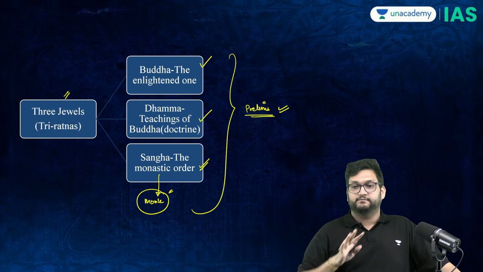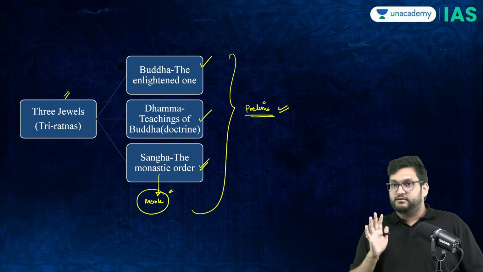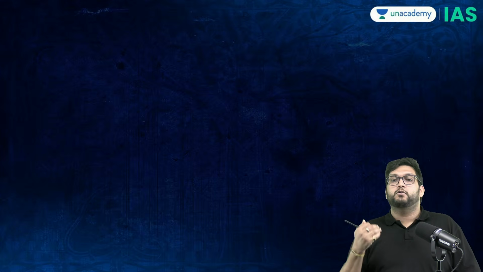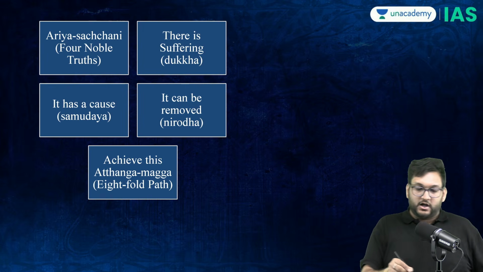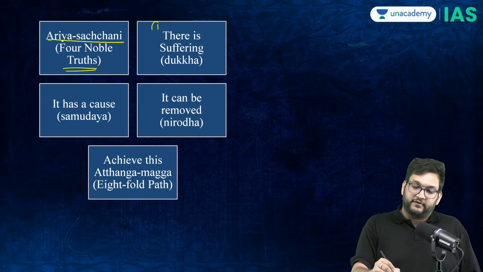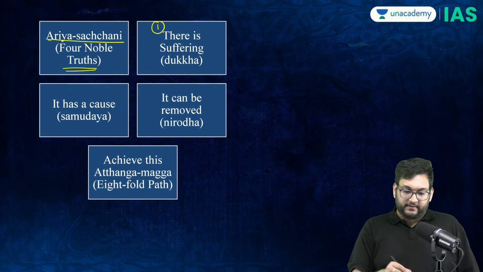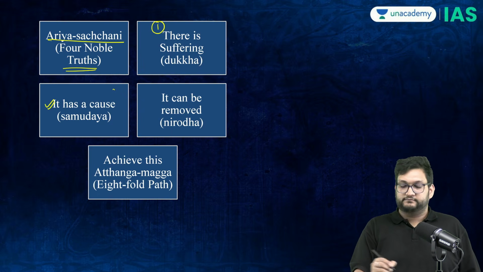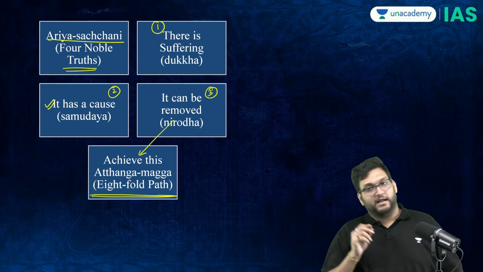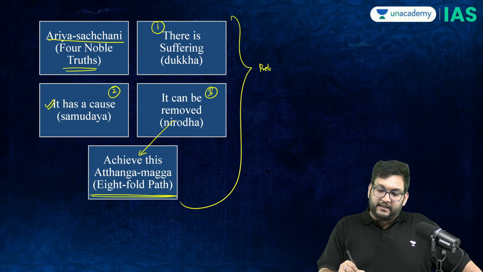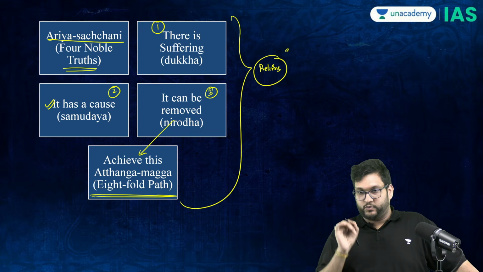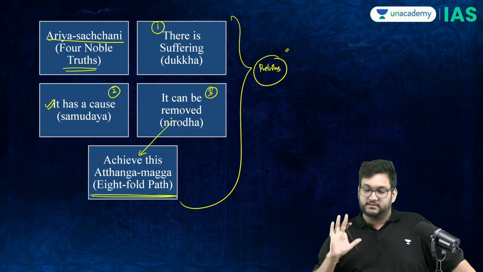Buddha, teachings, Sangha. Now, at the same point of time, when he got the enlightenment, he got to know about what is called the Arya Satyas, which is the four noble truths. What are the noble truths? First, there is suffering. There is a cause for that suffering. This suffering can be removed. And how will it be removed? The Ashtang Marg. Again, pure prelims territory, can get a prelims question, and UPSC has not touched these areas till this point. High yielding area, but not touched till this point.